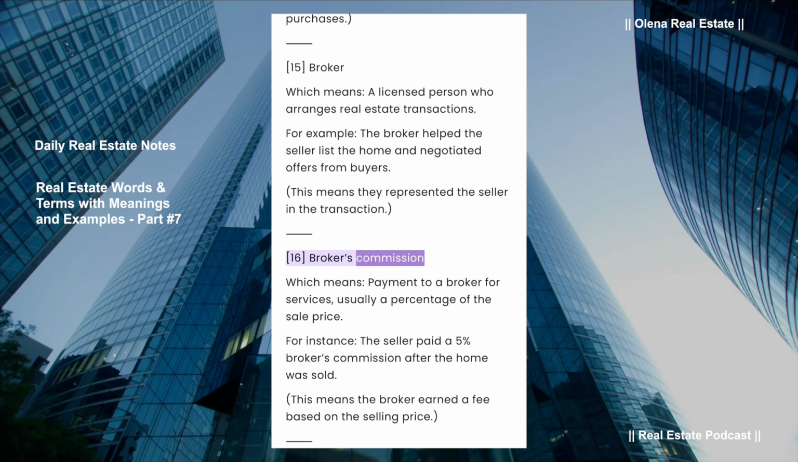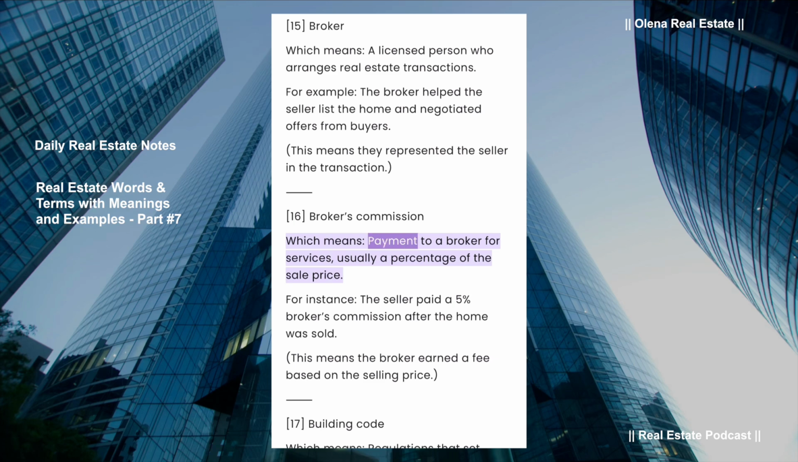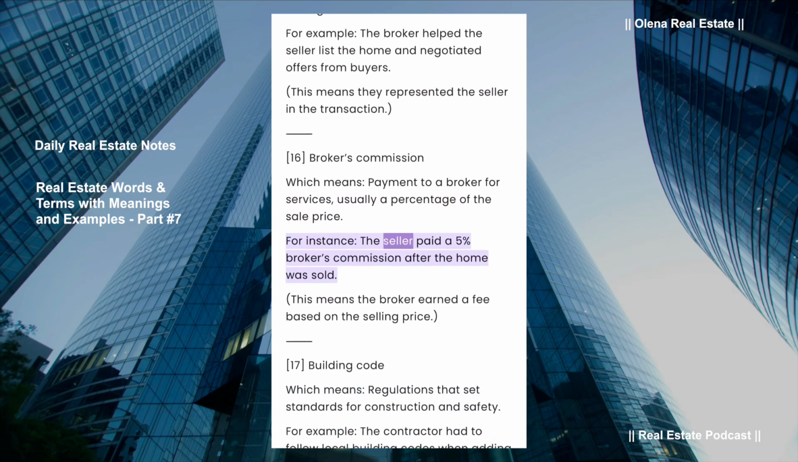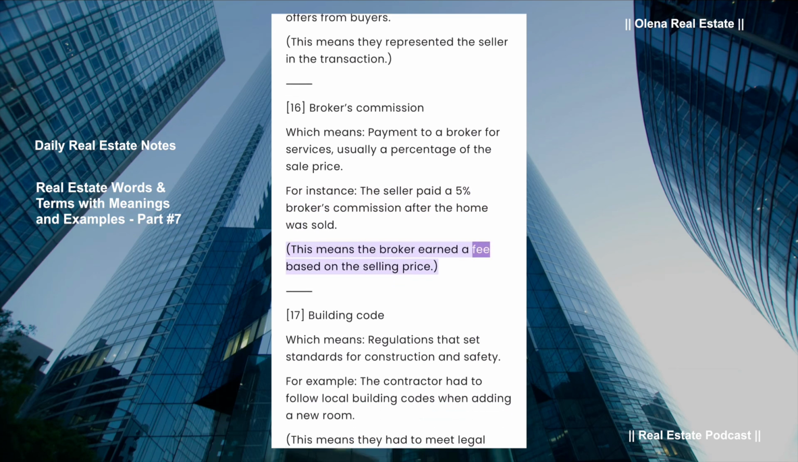Broker's commission, which means payment to a broker for services, usually a percentage of the sale price. For instance, the seller paid a 5% broker's commission after the home was sold. This means the broker earned a fee based on the selling price.